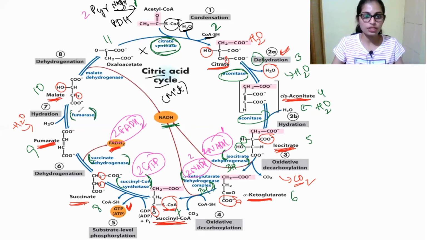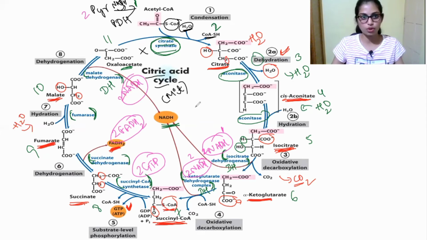After this conversion, the malate is converted into oxaloacetate. This is the end product, so again the cycle continues. This malate is converted into oxaloacetate with the help of the enzyme malate dehydrogenase. Here also it is a dehydrogenase, so NADH is produced, that is 2 molecules of NADH.